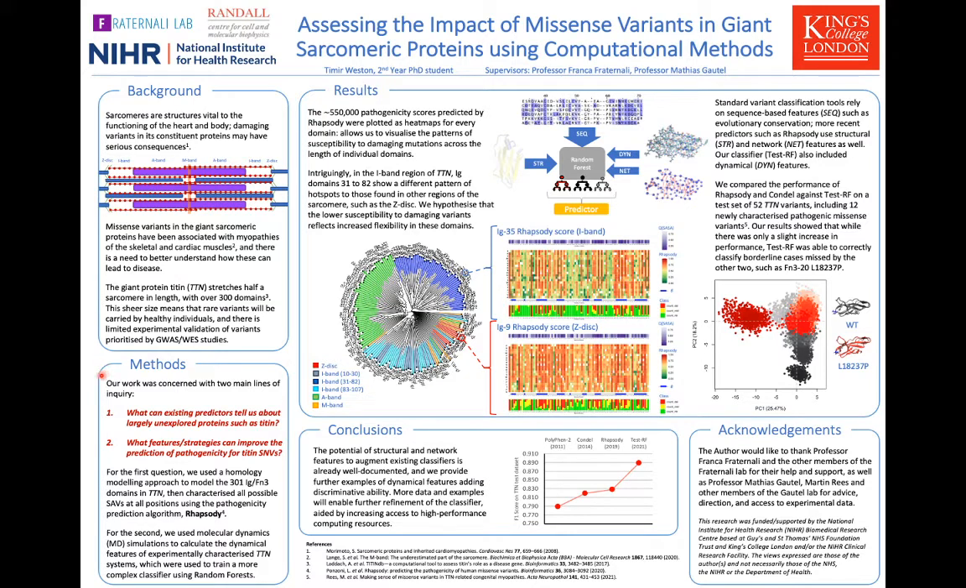There were two main questions that we sought to better explore through this work. The first was to determine what insights could be gleaned from the most recent and reliable predictors of pathogenicity when applied to a large and mostly uncharacterized protein such as titin. For this purpose, we used the pathogenicity prediction algorithm Rhapsody, a predictor that takes into account many different levels of information to increase the accuracy of its predictions.